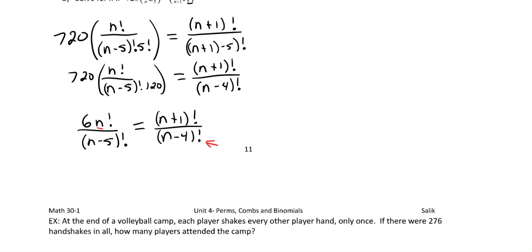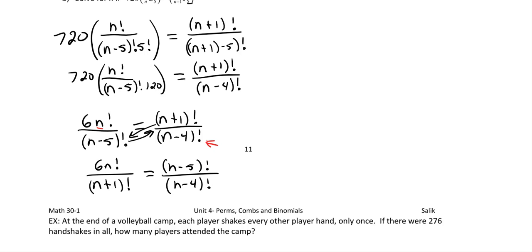Okay, so let's just rearrange that. I'm going to write the whole thing, but bring the n minus 5 up and the n plus 1 down. So this will all be the same thing as 6 times n factorial over (n plus 1) factorial is equal to (n minus 5) factorial over (n minus 4) factorial. So this is going to be nicer.